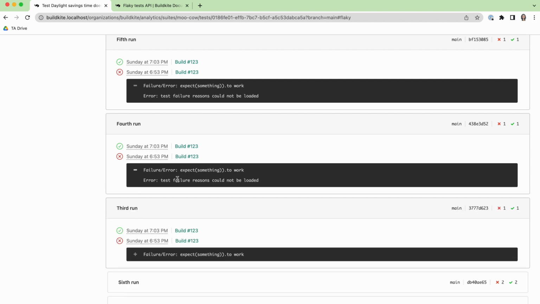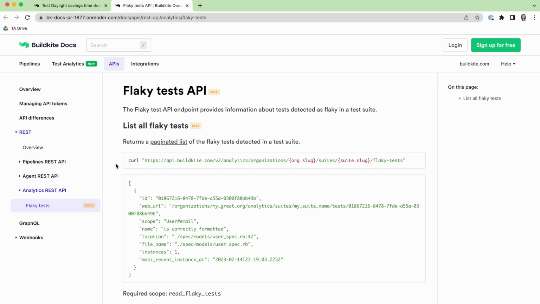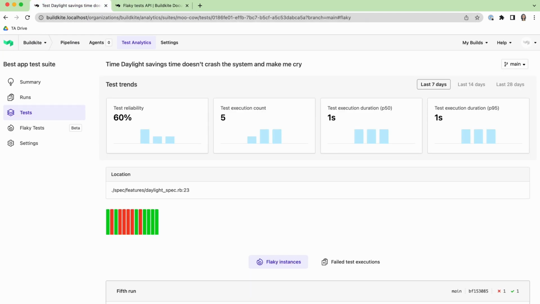The Flaky test tracker also ships with Test Analytics' first REST API endpoint. Now, I know that's something that a lot of people have been looking forward to. So the docs for that will be out soon, and we'll be extending that API as we improve this particular feature and also as we add other features to Test Analytics in the future. So you can look out for further information on what else we'll be putting out on this API in future releases.